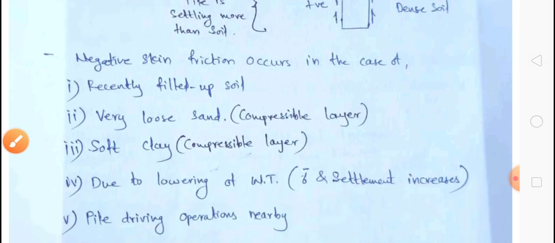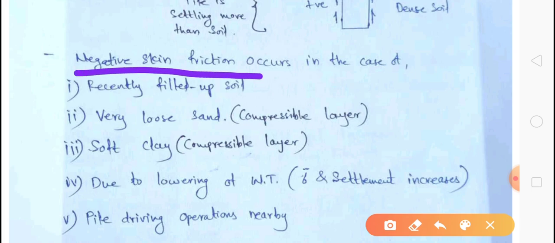Now, how does the negative skin friction occur? The first case is recently filled soil. What is recently filled soil? For example, consider a plot where construction is to be performed, and the ground level of the plot is much below the road level, the top level of the road.